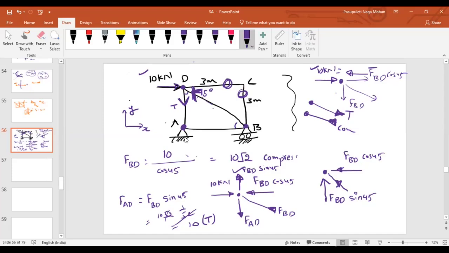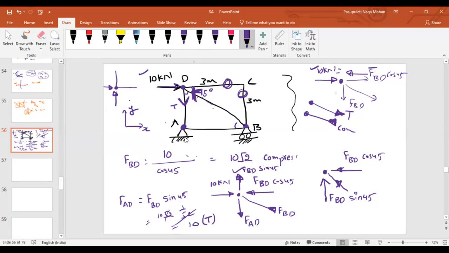Think about it. At joint A, if I draw the free body diagram, how many members will exist? FAD I have to represent, FAB I have to represent, the vertical reaction I have to represent, and the horizontal reaction also I have to represent. Right? So already I know the force in member AD, isn't it? If I want to represent that force with respect to A, do I have to represent an arrow away from the joint or towards the joint?